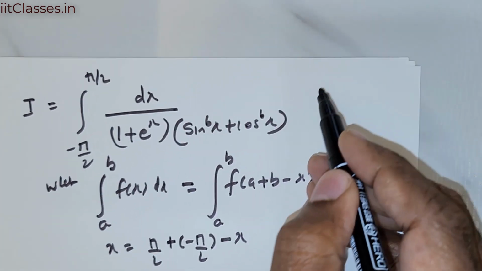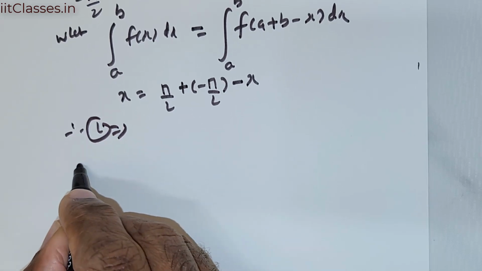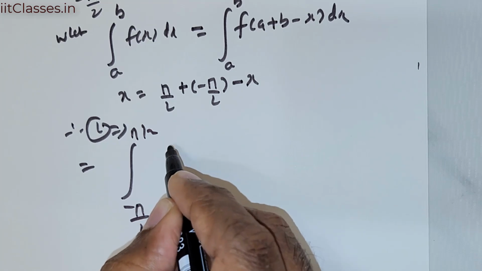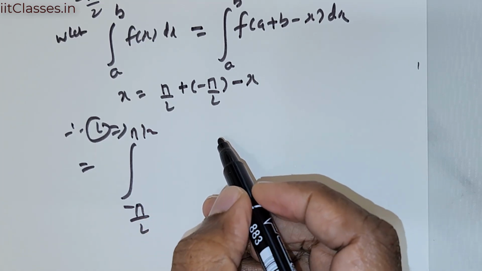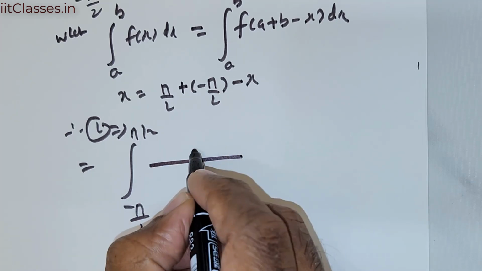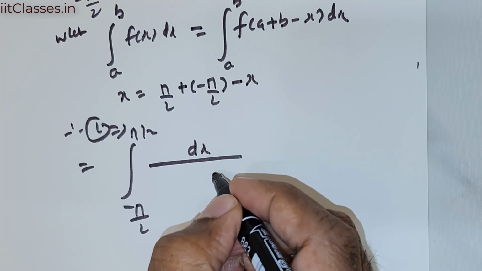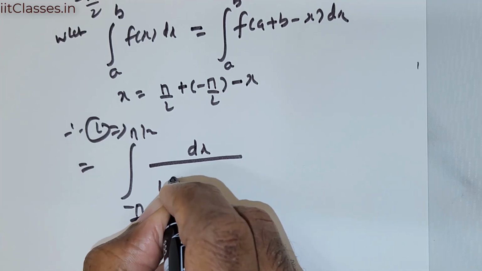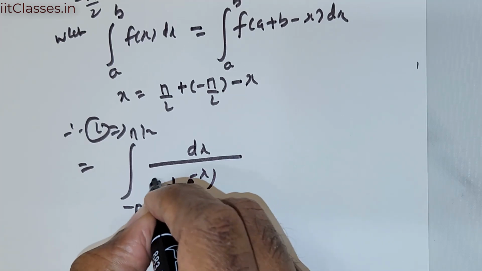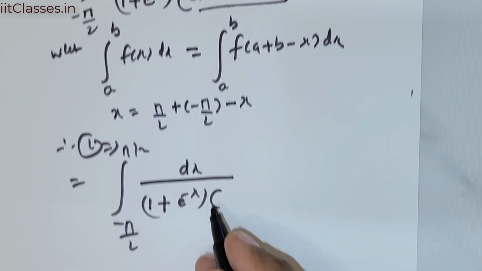So if I take this as 1, therefore 1 is rewritten as integral from negative pi over 2 to pi over 2 of dx over 1 plus, now x is going to be e raised to the power of negative x, right? Times, now there won't be any impact for this.